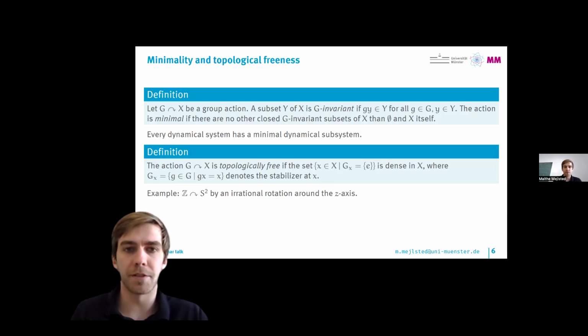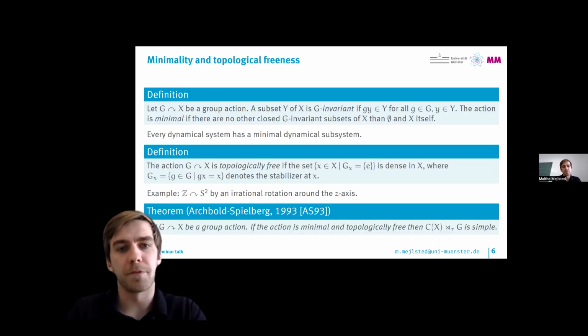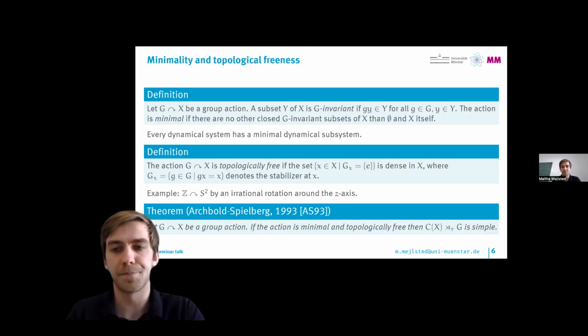One of the reasons for this is this theorem by Archbold and Spielberg from '93, which says that if we have a group action that is minimal and topologically free, then the reduced crossed product is simple. Simple here meaning that it has no non-trivial closed ideals. This is by no means a trivial result, but maybe it shouldn't be too surprising that there is some correspondence between these notions of minimality and topological freeness and the ideals of the reduced crossed product.